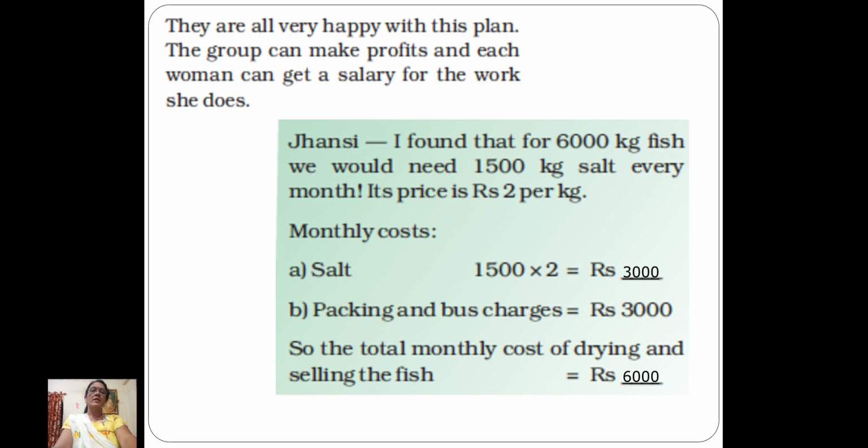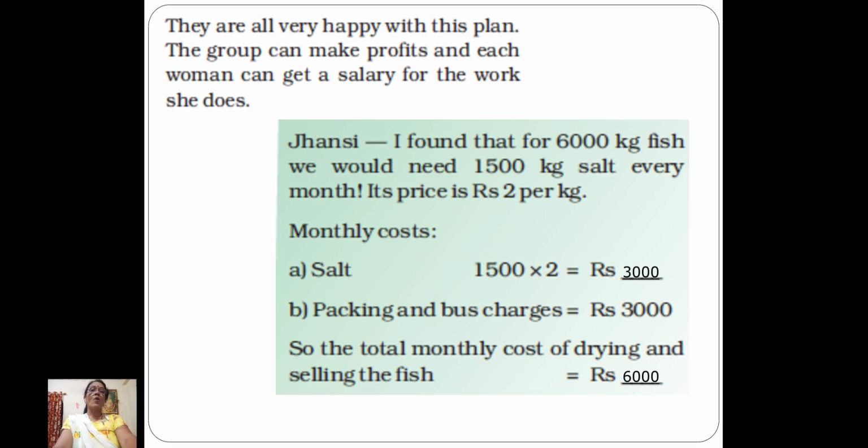The process is: they bring the fresh fish, clean it with knives and water, and fill it with salt, because salt is a preservative. You must have learnt this in your science topics. Then they put it for drying.